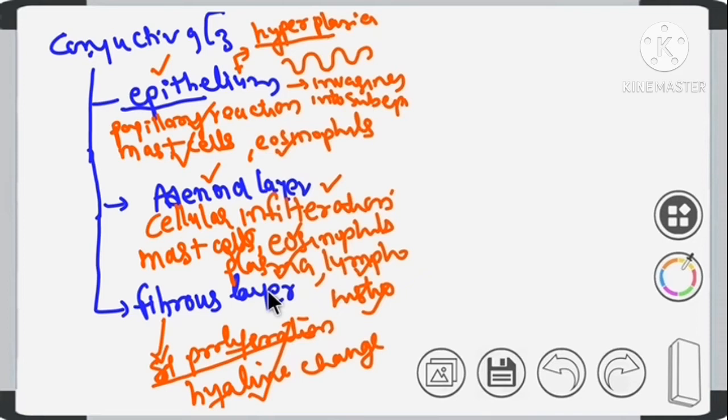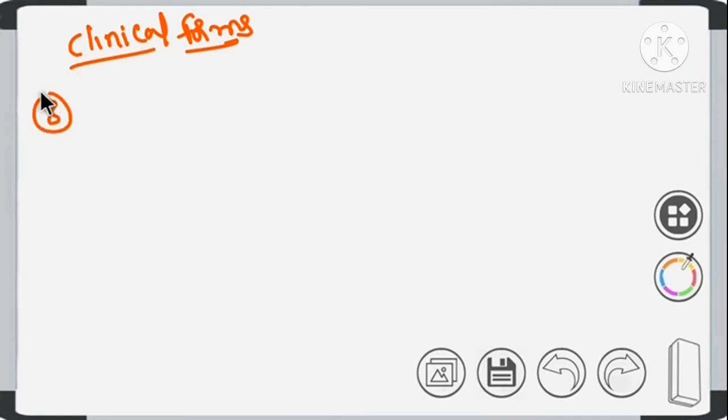Now let's see the signs and symptoms. Before going to signs and symptoms, we will see the clinical forms of the disease. Clinically this has been divided into some forms. Clinical forms of vernal keratoconjunctivitis. There are three forms.